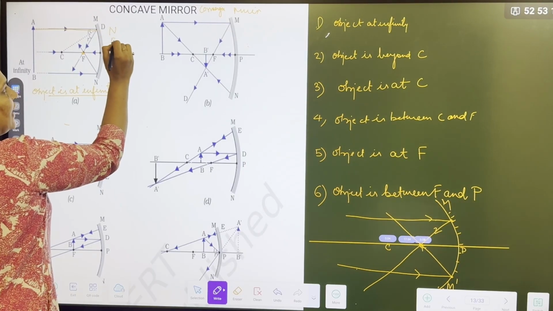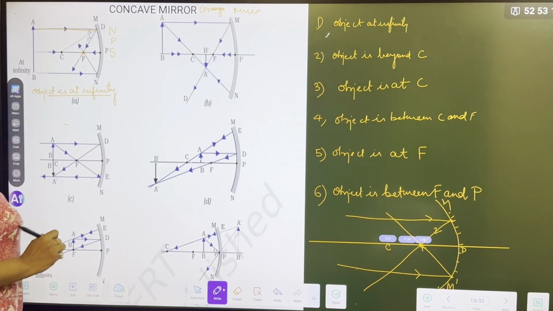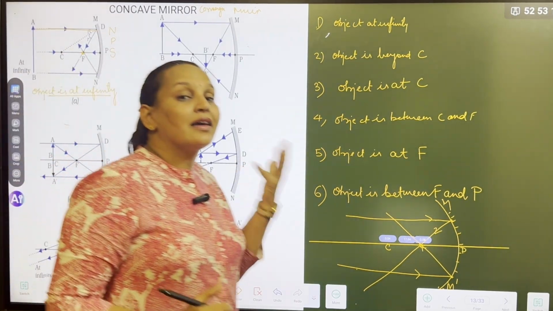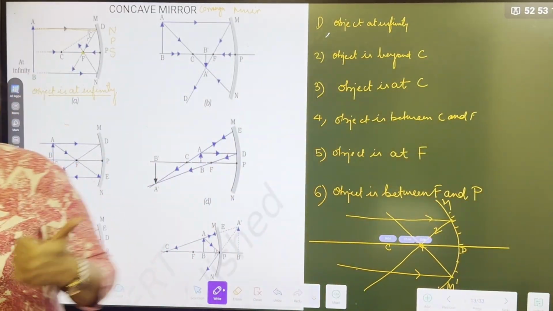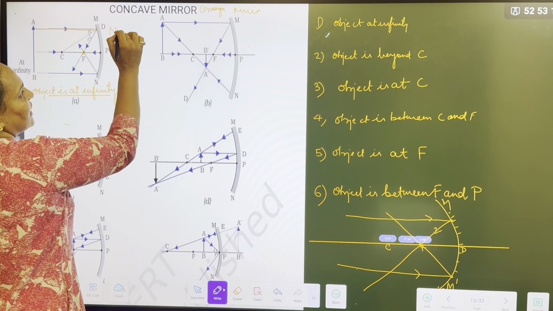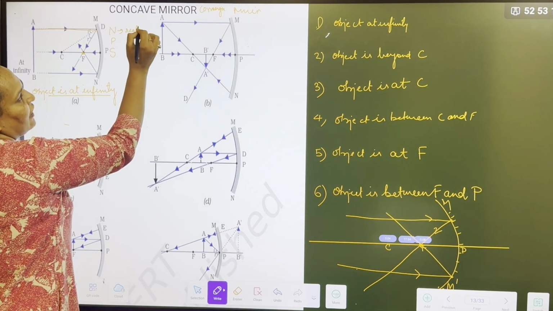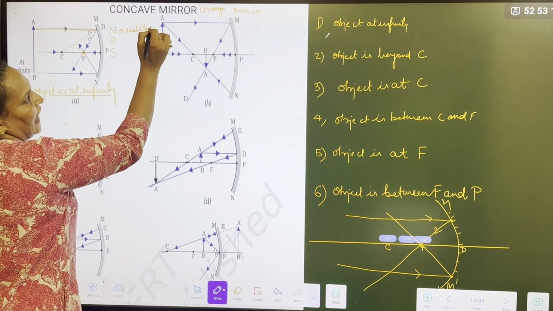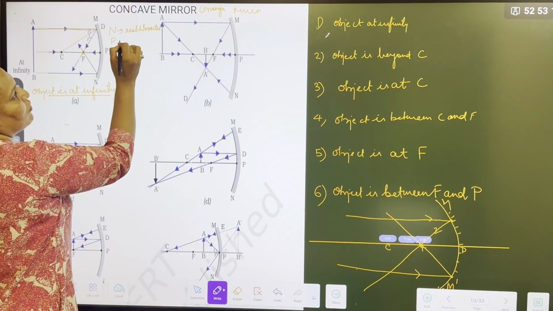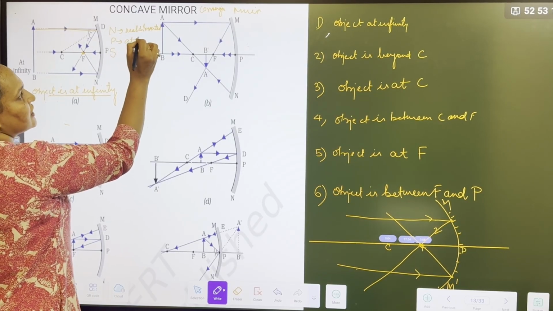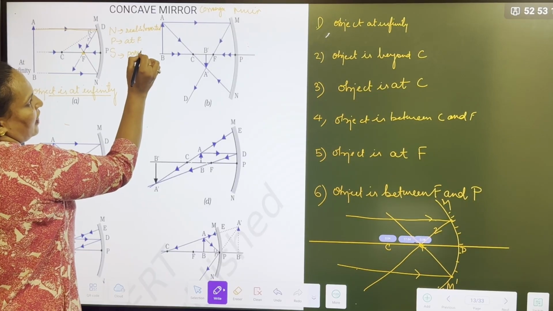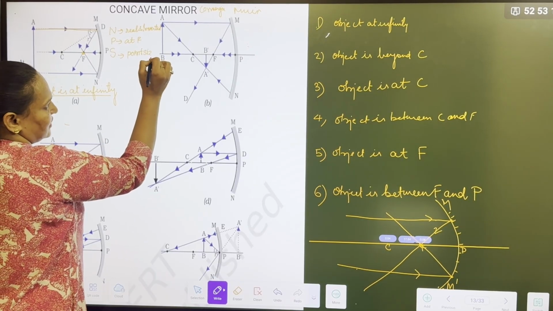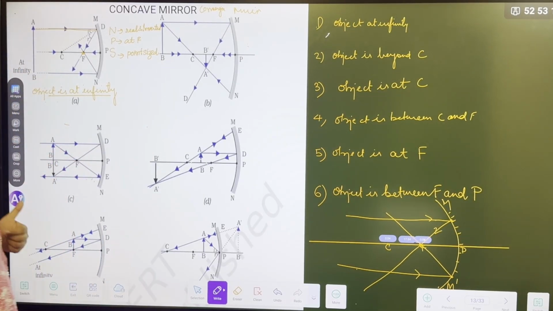So what is the NPS? We have to write nature, position and size of the image. That is called characteristics of the image, NPS. First, when the object is at infinity, nature is real and inverted, position at F, size very small, point sized. Got it? I hope everybody is clear.